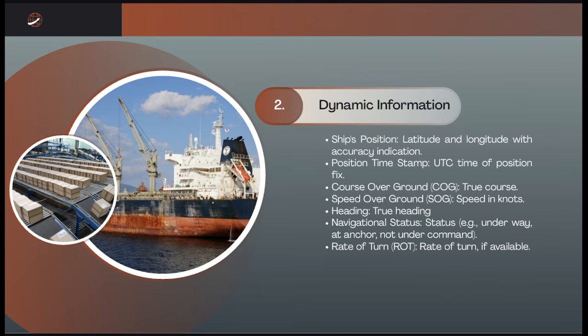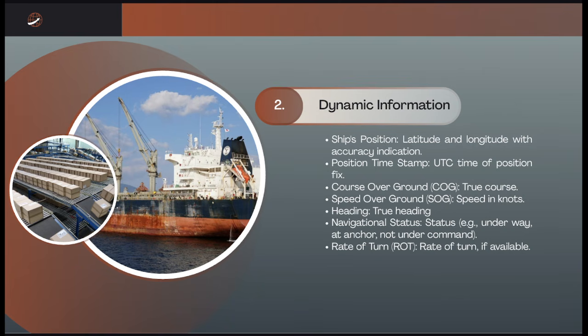Then the second type of message is what we call the dynamic information. The dynamic data includes information that changes rapidly as the vessel moves. So this is automatically pulled from bridge sensors like the GPS and the gyro compass.